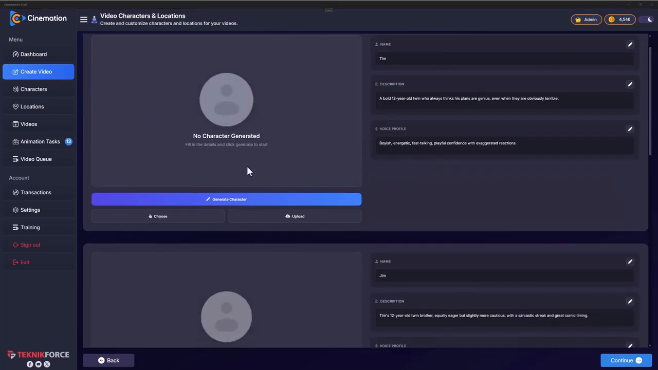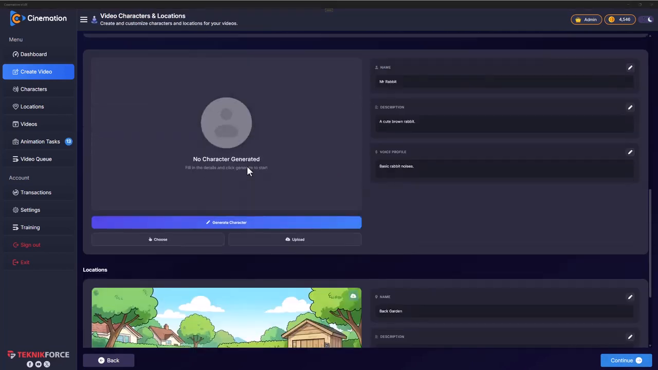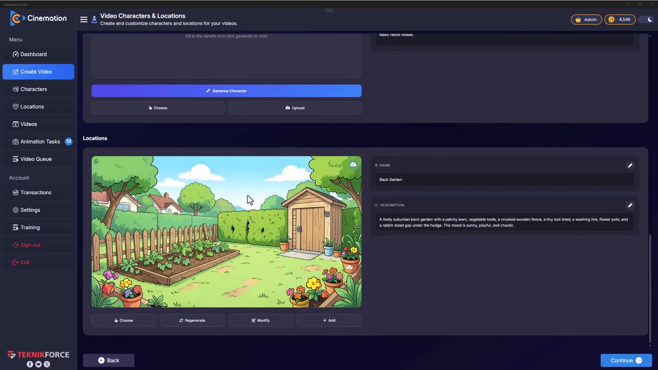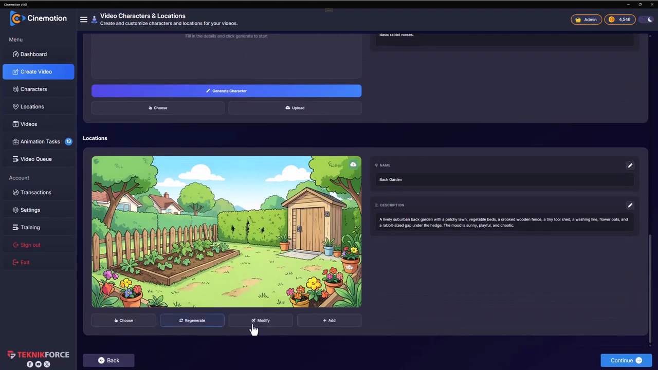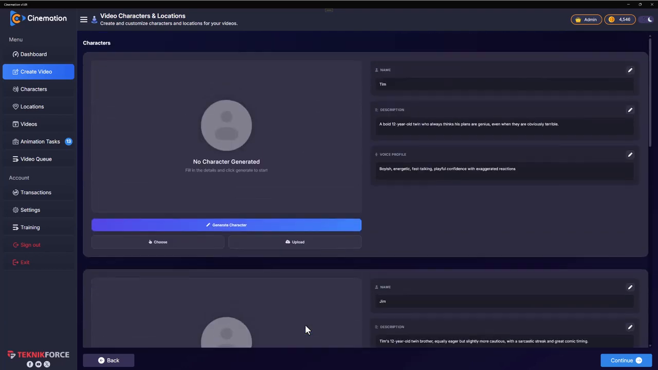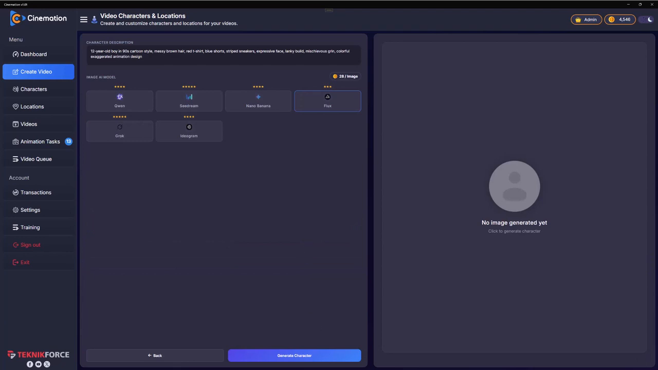Next, Cinemation will let you create the characters and the locations that will be used in the video. As you can see, the location is already generated for you, but you can either choose it from the selection that you already have, or you can regenerate it again, or you can modify it, or you can add your own locations. Now in the characters, Cinemation doesn't pre-generate them because it knows that you will want to have a character of a certain look.